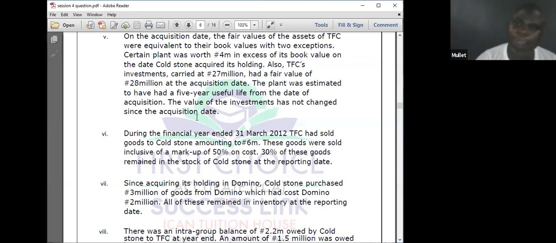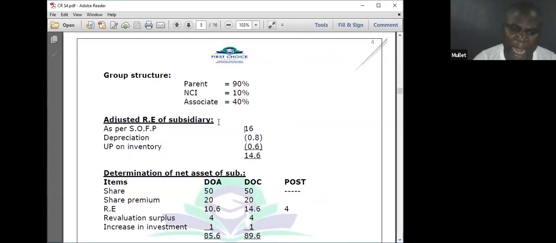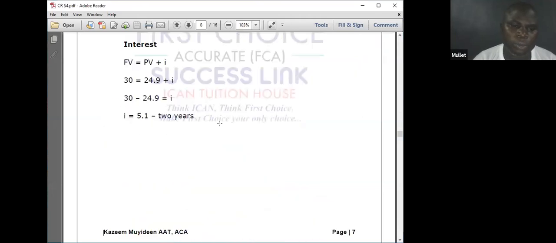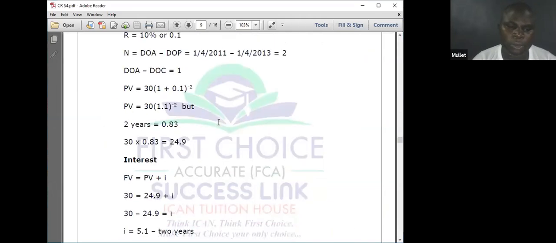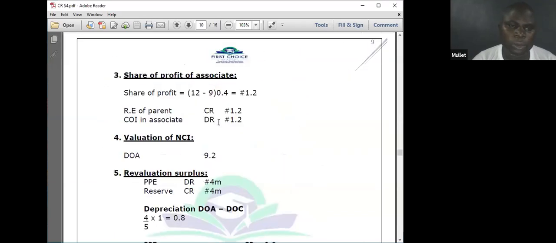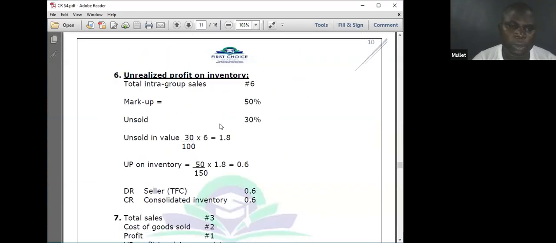Let's go there for the solution. Unrealized profit on inventory. Total intergroup sales 6 million.